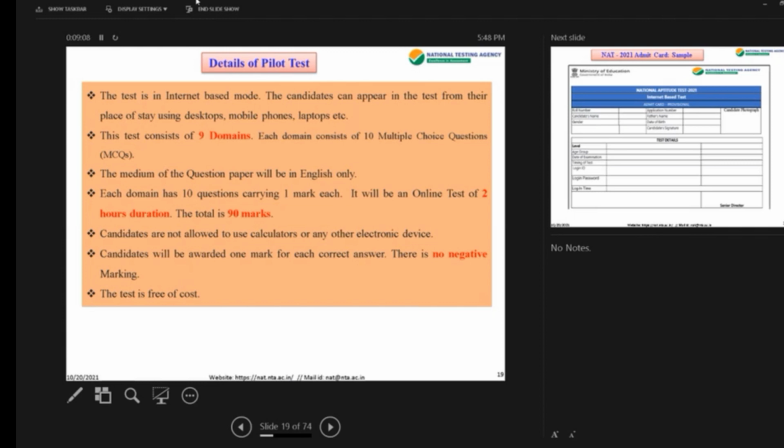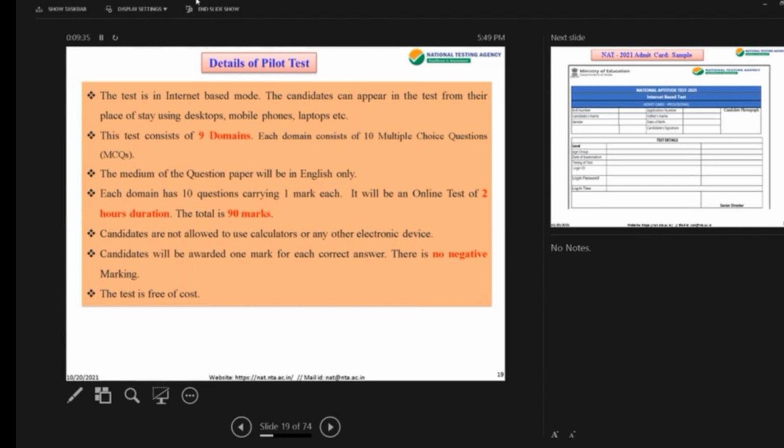The medium of the question paper will be English only for the pilot test. And hopefully when we do the main test, the one which will be standardized, we will be doing it in 13 languages so that we reach out to as many students, even in the rural areas, as possible. Each domain has 10 questions carrying 1 mark each, with 2 hours duration, 90 marks.